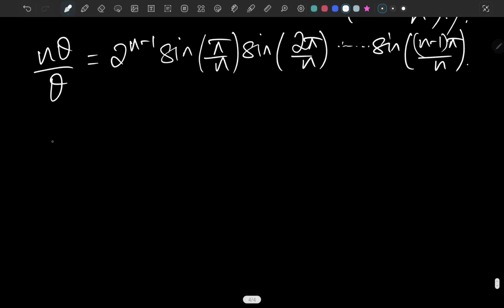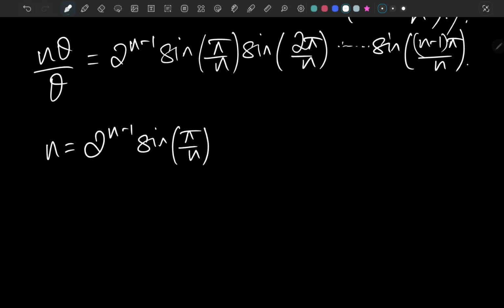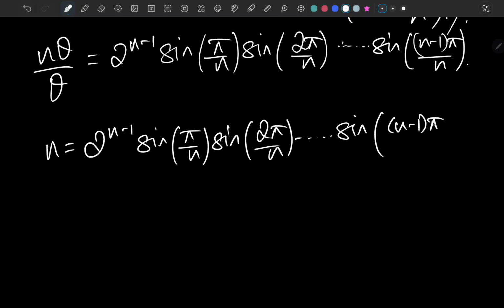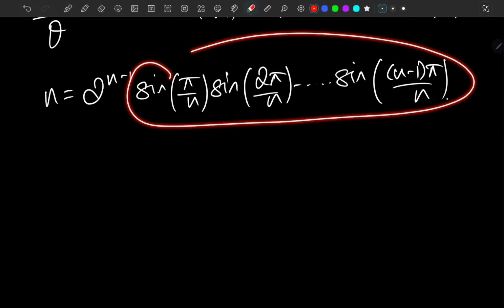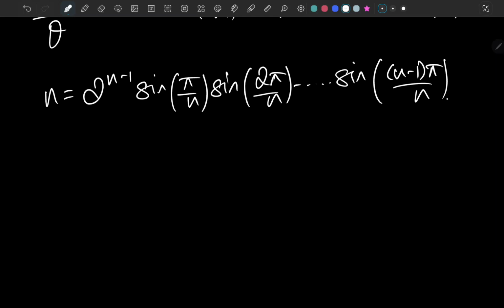And guess what? Here we have n equals 2 to the n minus 1 times sine pi over n times sine 2 pi over n, all the way up to sine (n minus 1) pi over n. And we are going to divide both sides by this product, and by n as well, so it's 1 over this product.